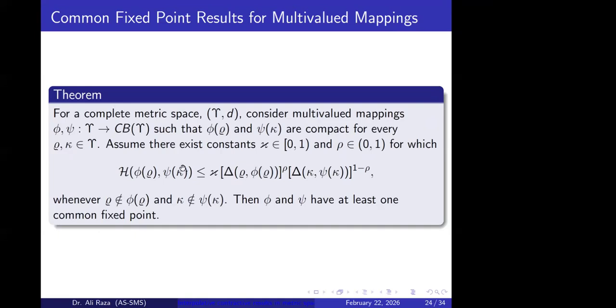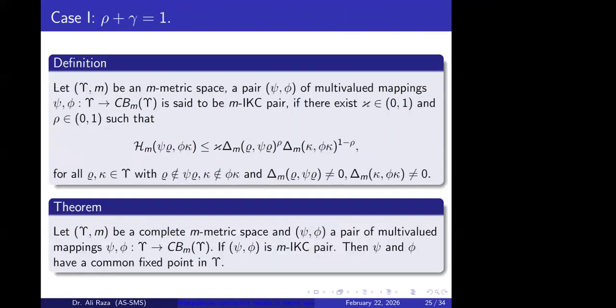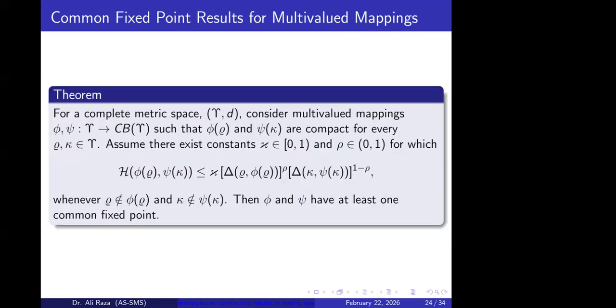Next is the result for a complete metric space. Consider two multi-valued mappings, phi and psi, and if these are compact mappings, basically compact sets, for every rho and kappa, which are elements from the metric space, and there exists a contractive constant. If it satisfies this condition, then this pair of mappings is said to be an interpolative Kannan type contraction pair for multi-valued mappings. Next is the definition for the case.